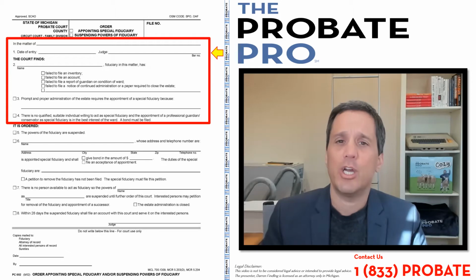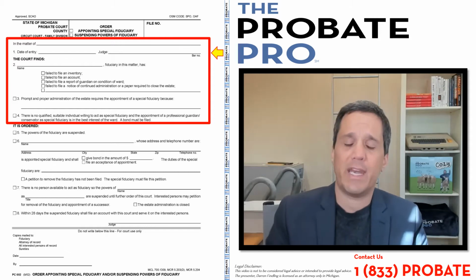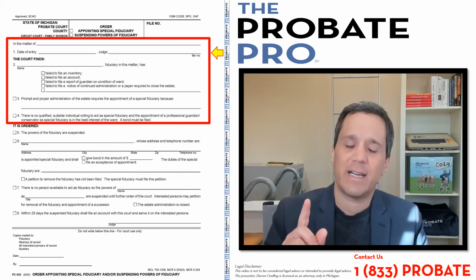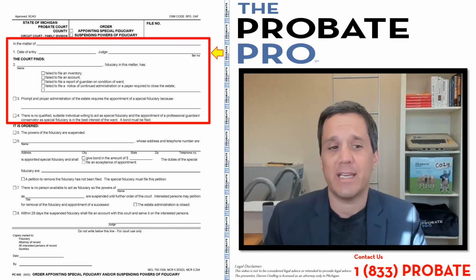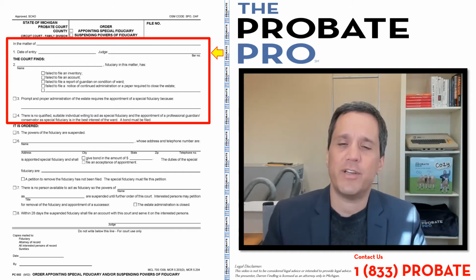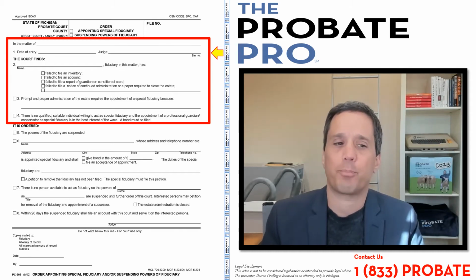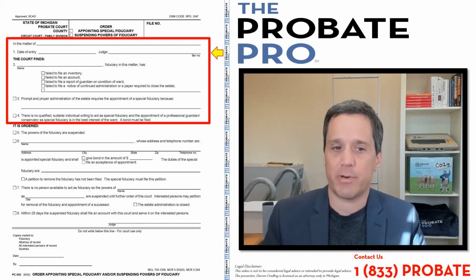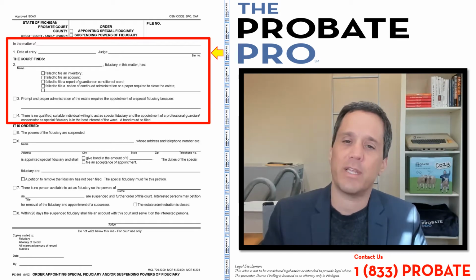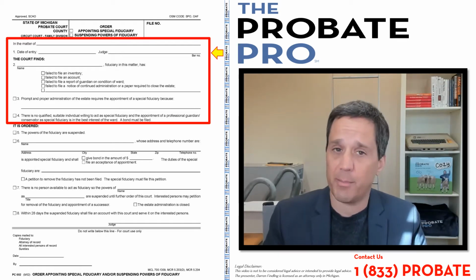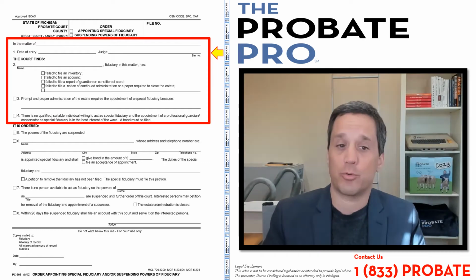Section 3, a checkbox for prompt and proper administration of the estate requires the appointment of a special fiduciary. So again, if that top box at the top of the page is checked, this is the provision that says that there is a need for prompt and proper administration, and that there's a need for the appointment of a special fiduciary to come in and perform a very particular role.